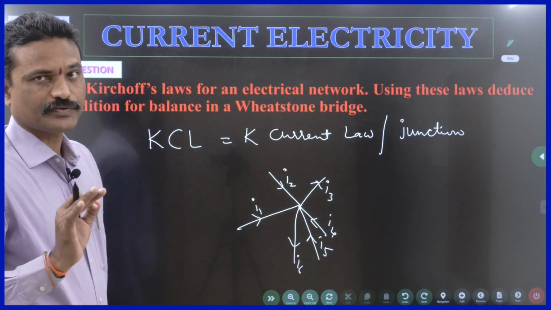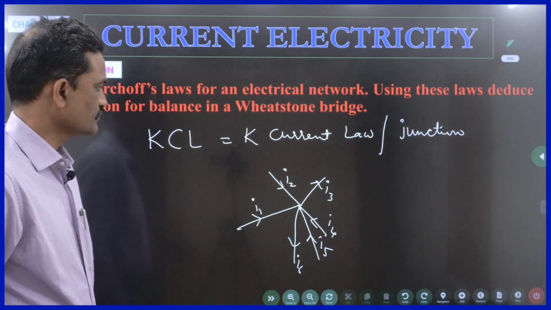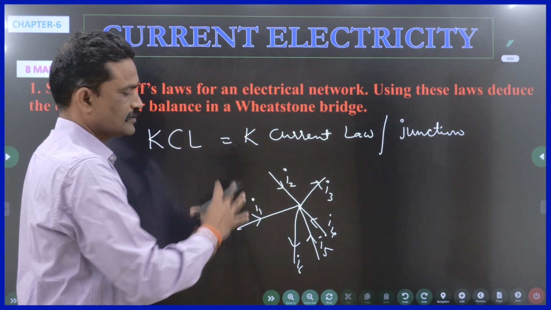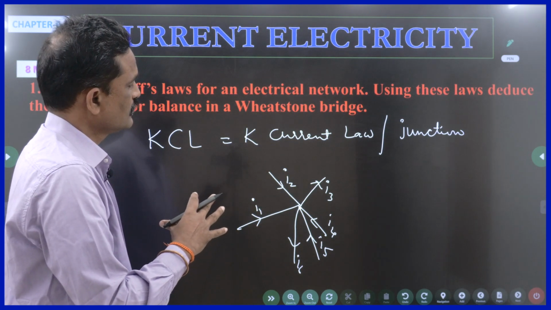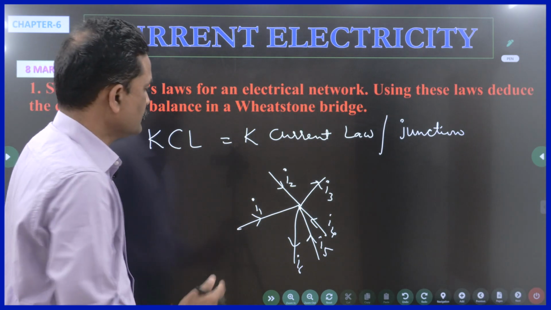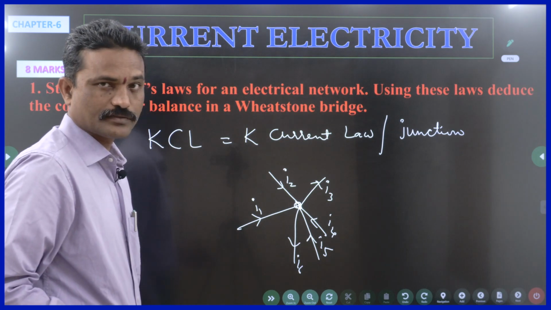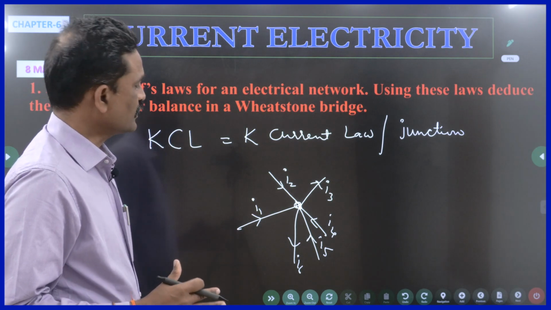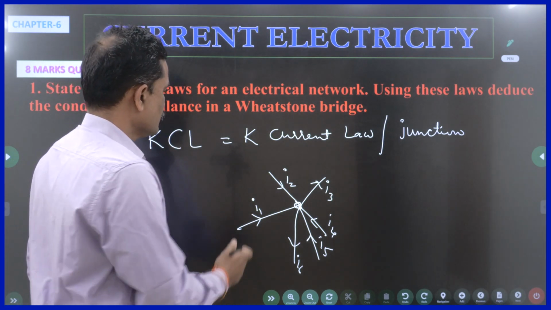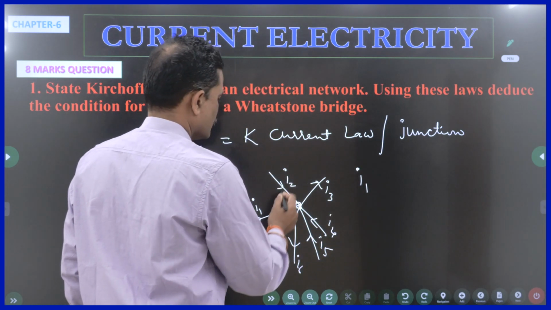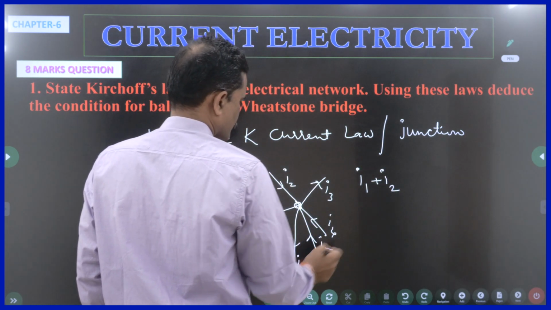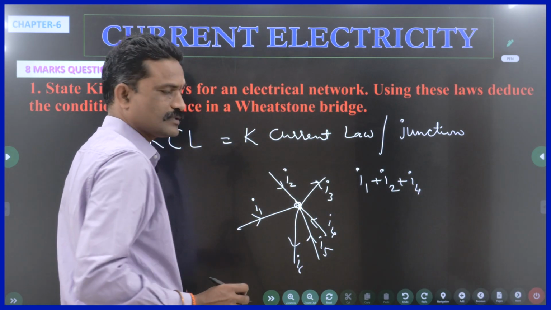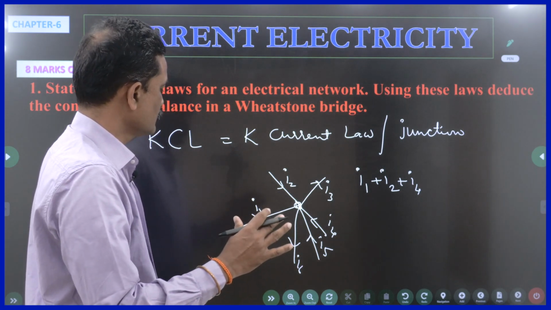So according to Kirchhoff's first law, which is related to the junction, the sum of current, or let us say the amount of current entering the junction, is equal to the amount of current leaving the junction. What are the currents coming towards the junction? I1 is the first one, I2 is also coming towards the junction, I4 is also coming. The sum of currents coming towards the junction is equal to the sum of currents leaving the junction.